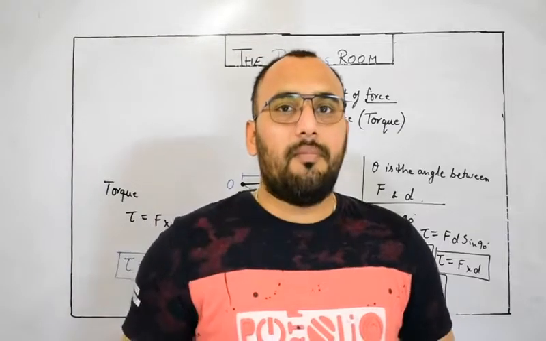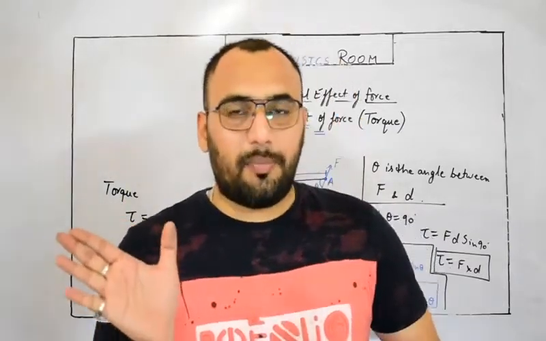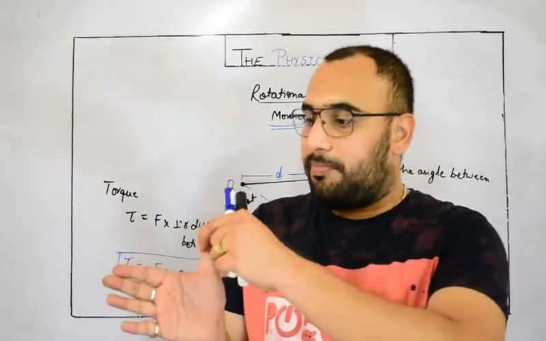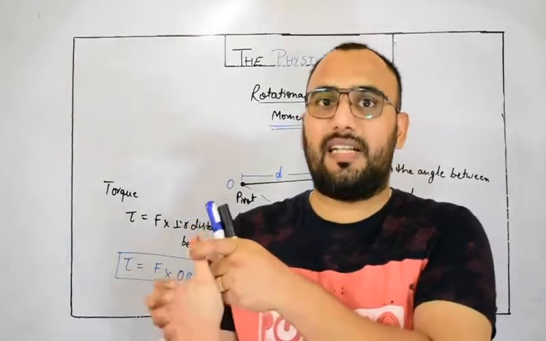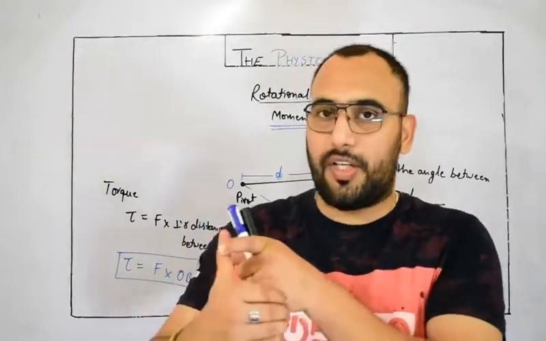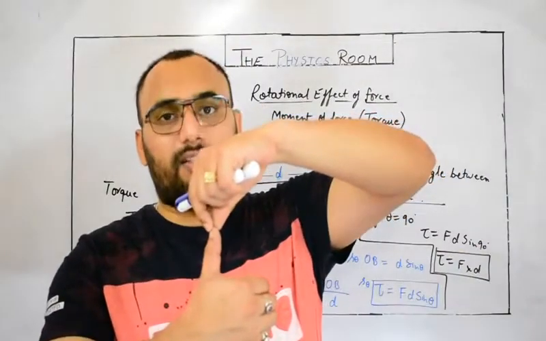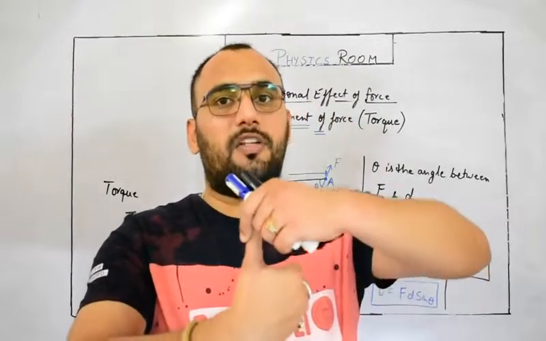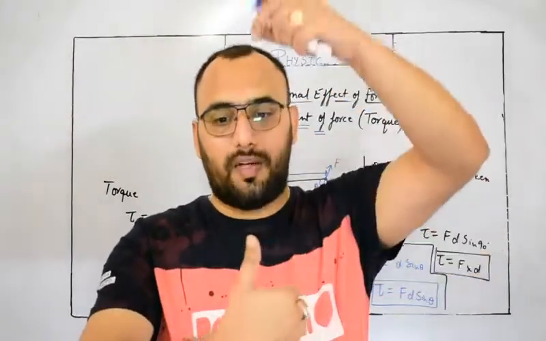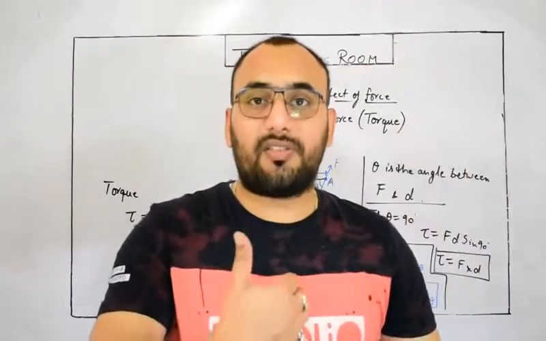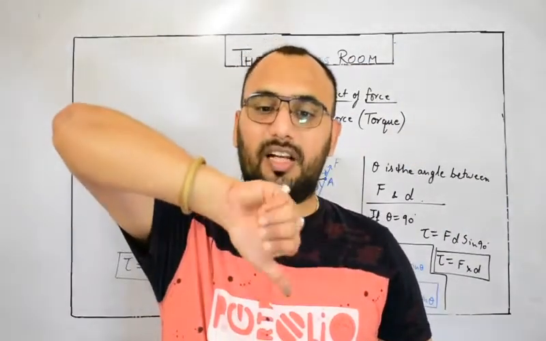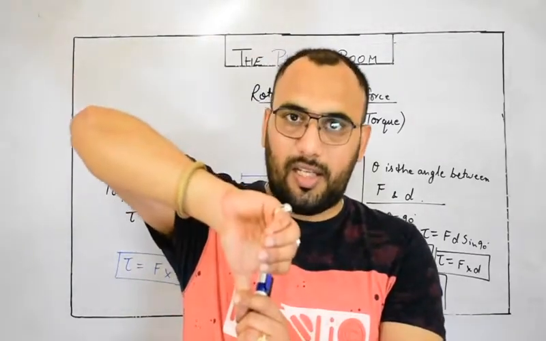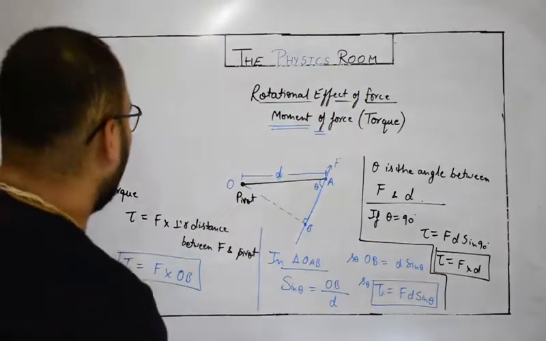Actually it works on Maxwell's right hand thumb rule. Just keep your right hand palm and thumb at 90 degree. If the palm's natural orientation represents the direction of rotation, then your thumb will represent the direction of torque. So if the rotational effect is anti-clockwise, it will give you a positive direction of torque, perpendicularly outwards. It is called positive torque. And if the rotational effect is clockwise, it will give you a negative torque or a downward torque. Okay, so this is the discussion of the direction.